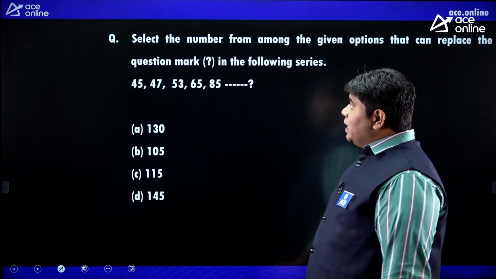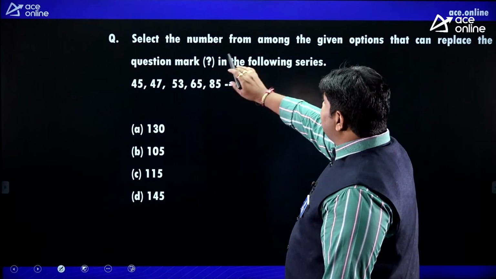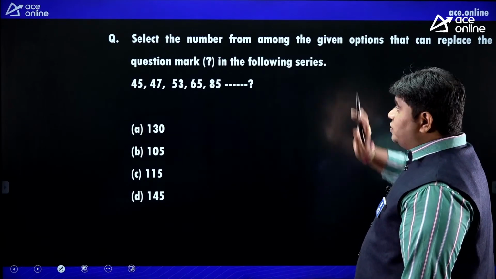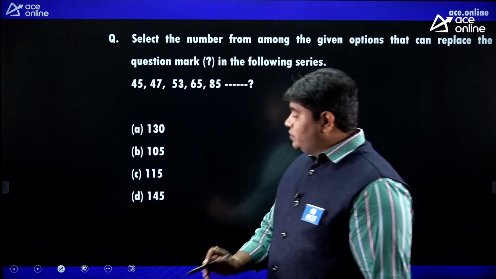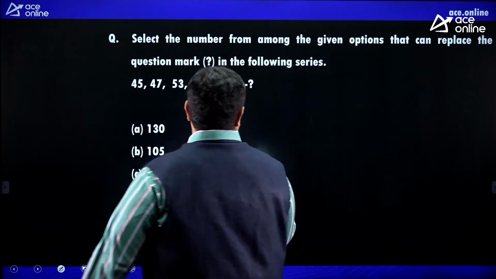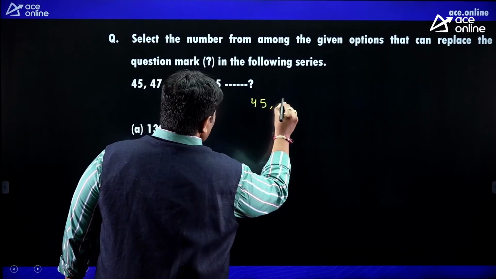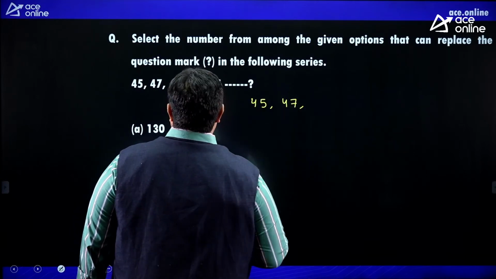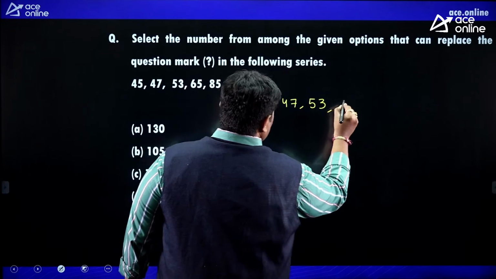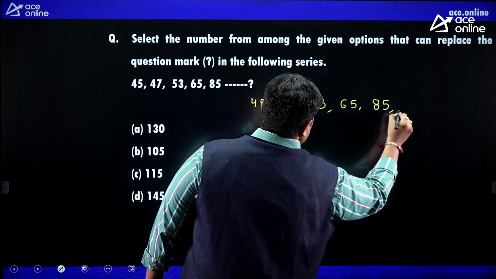Next. Same 2020 next paper. Select the number from among the given options that can replace the question mark in the following series. Okay, I mean simply series. You can check it, friends. First of all, 45, 47, 53, 65, 85. Anyone try?